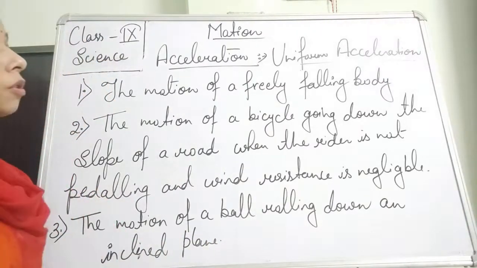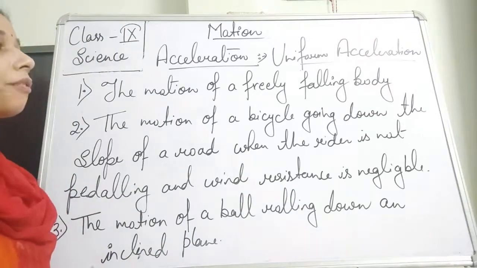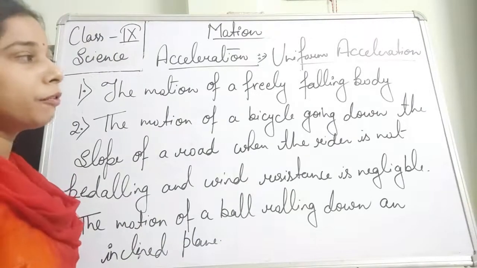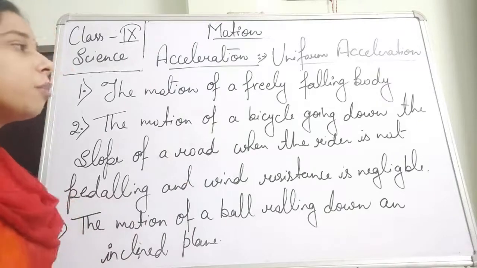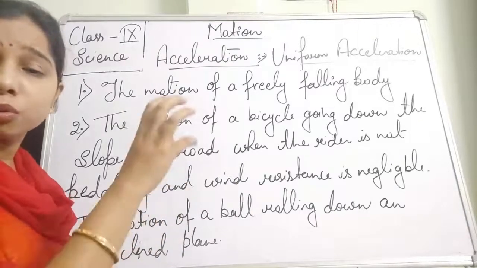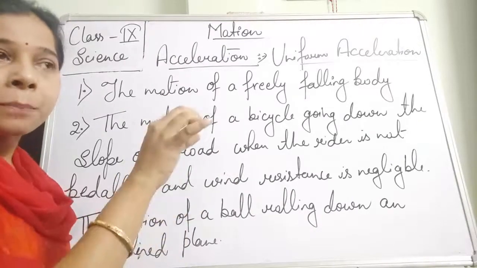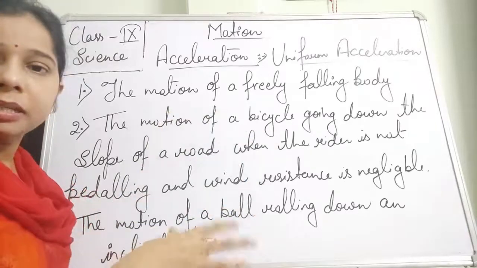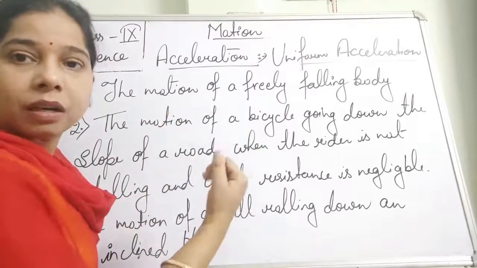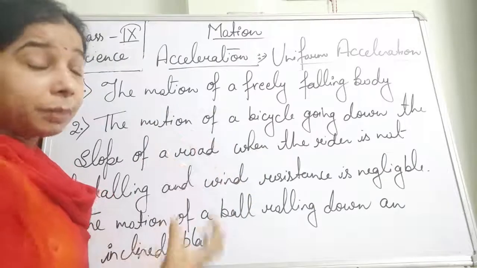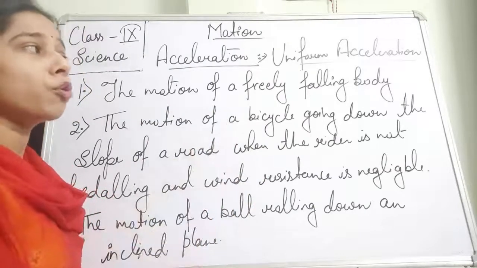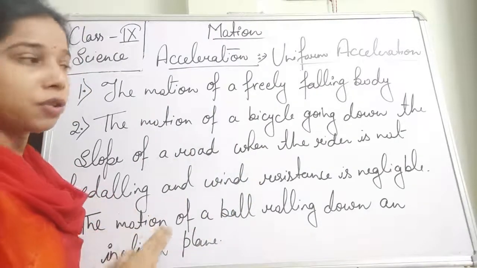So these, students, are a few examples of a body showing uniform acceleration. The first one is the motion of a freely falling body. If you are throwing a ball from a height, then what happens? It shows the motion of a freely falling body. That kind of motion is uniform acceleration.